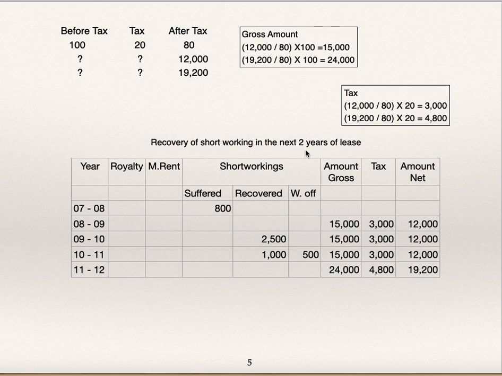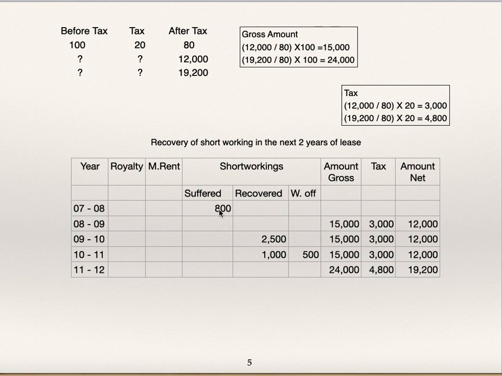Now recovery is in the next 2 years. 2,500 is recovered in the year 9-10. Remember one thing, in the same year you cannot have amount in both the columns, suffered and recovered. If the amount is there in the recovered column, then in the suffered column nothing will be there. If it is in the suffered column, then in the recovered column nothing will be there. Both amounts will not come simultaneously. Now 2,500 is recovery.